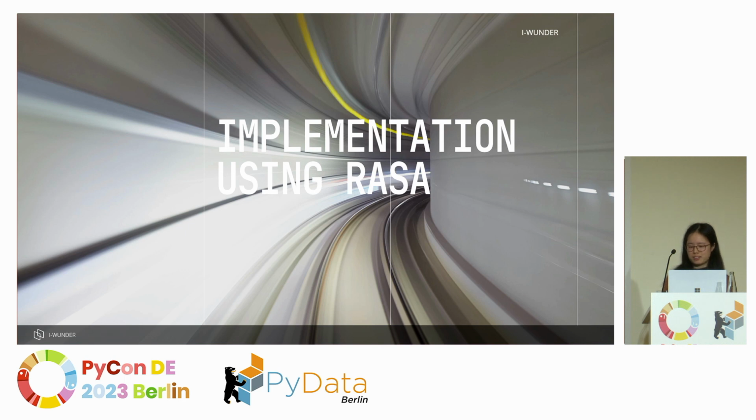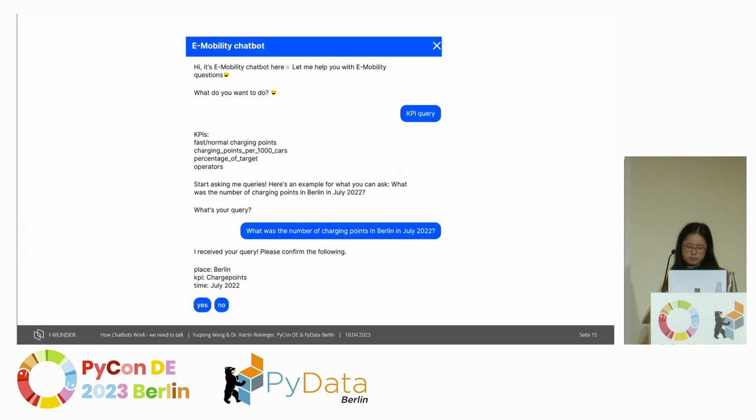So now, finally, I would like to explain how I implemented our e-mobility chatbot using the Rasa framework. Here is a real example that I took from a conversation. In a conversation, we have a lot of turns.